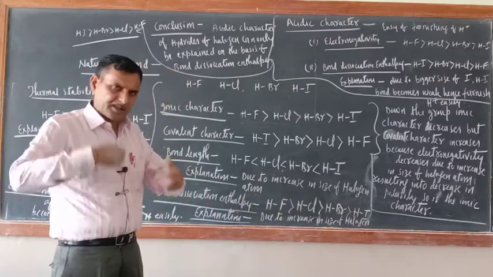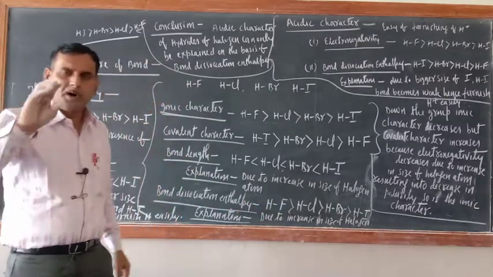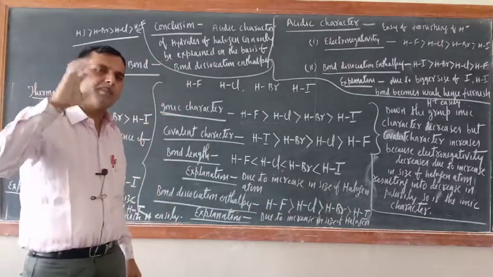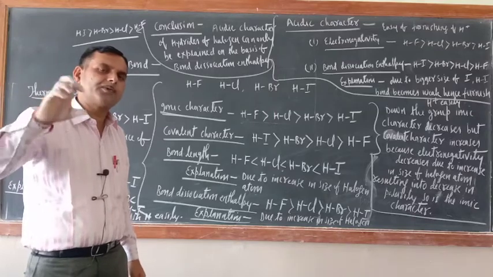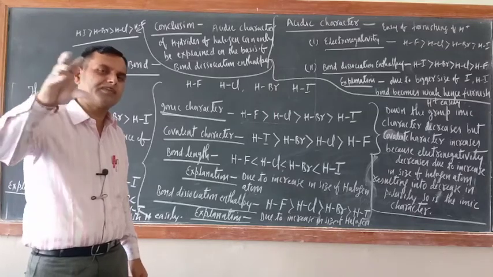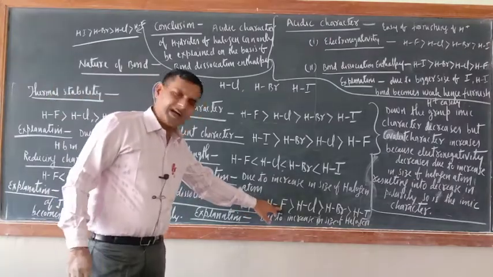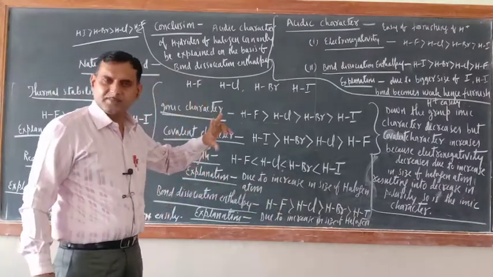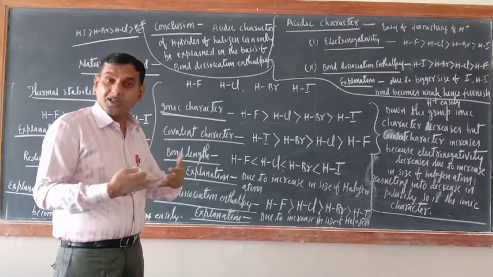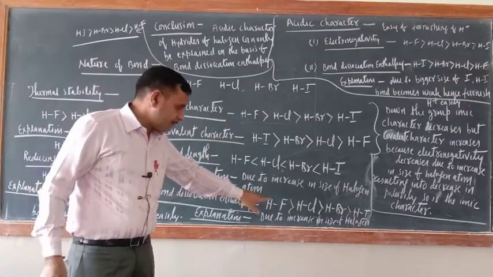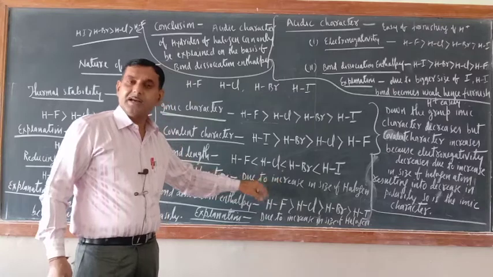In another way also you can understand, bond dissociation enthalpy is the amount of energy which is required to break the bond which is present between two bonded atoms. Now try to understand, between H and F, their size is small and they have got the ionic character. So the bond which is formed between H and F, that is strong.